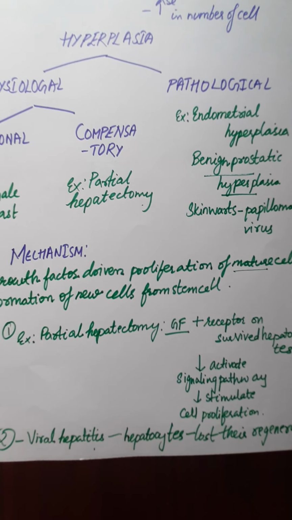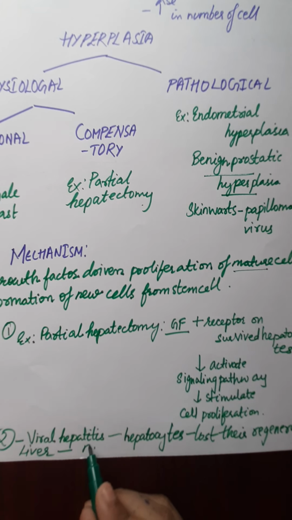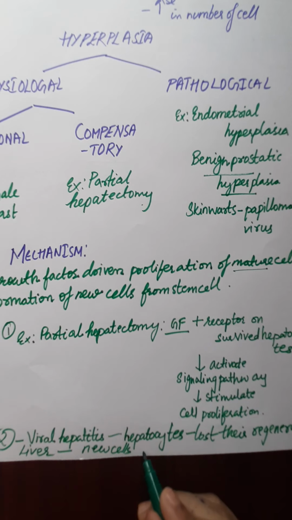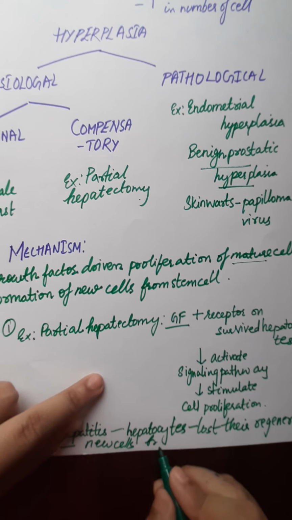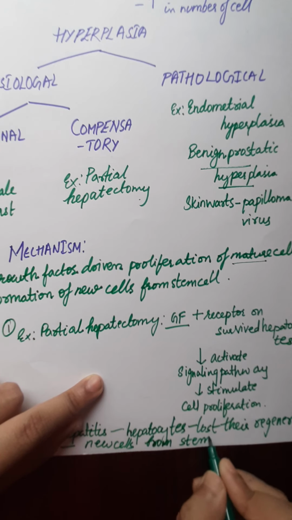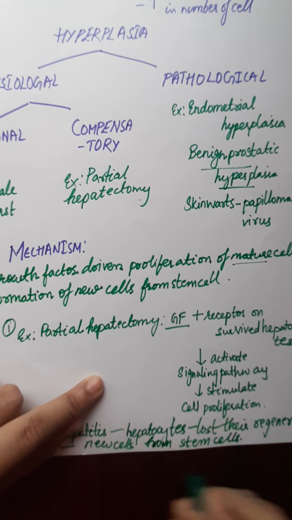So now the liver is producing the new cells from the stem cells, not from the mature cells.